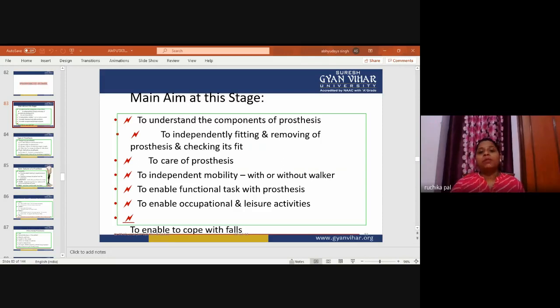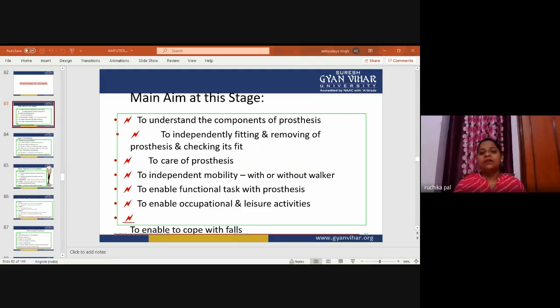The goal of rehabilitation after amputation is to help the patient return to the highest level of function and independence possible, to perform activities of daily living without dependency on another person.